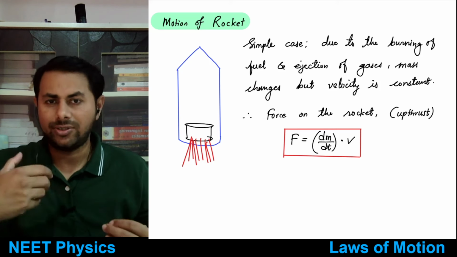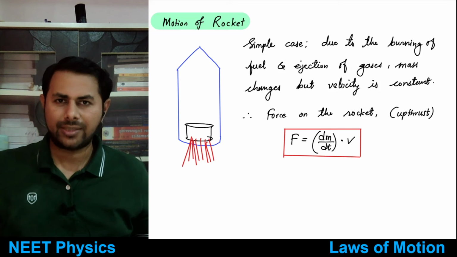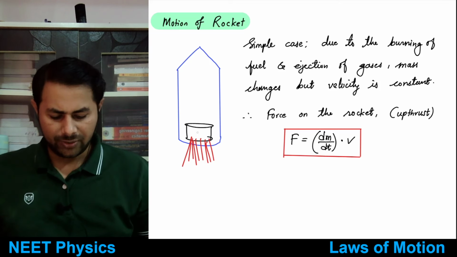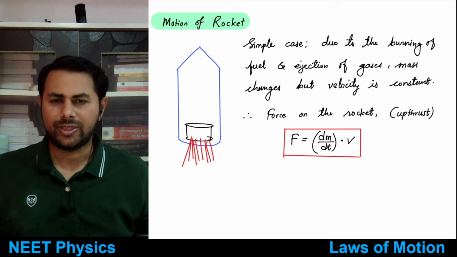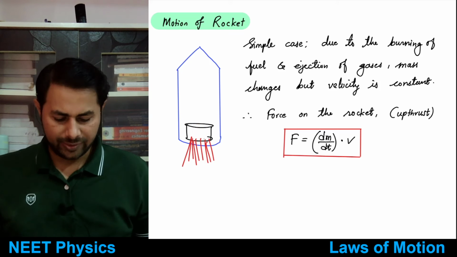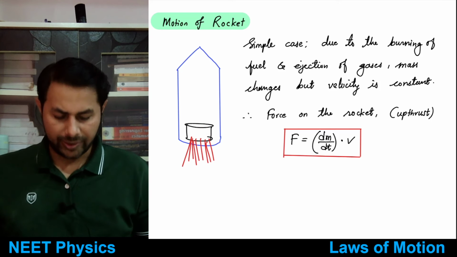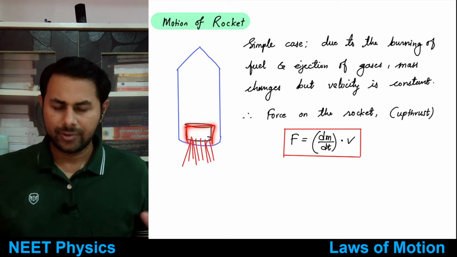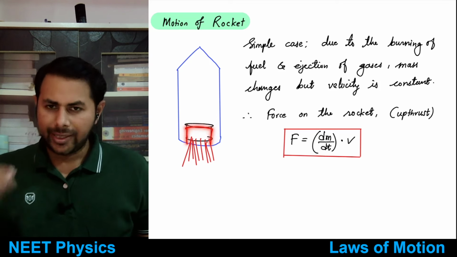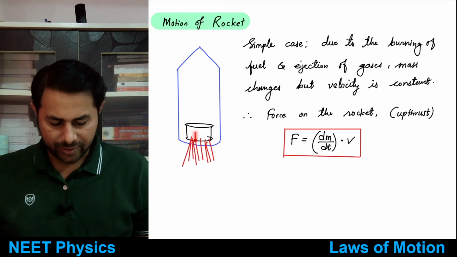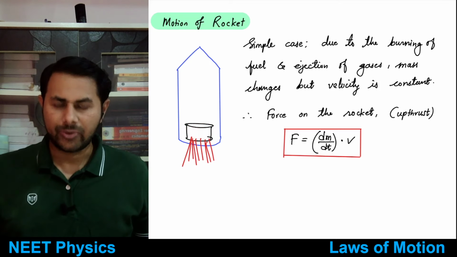Now these exhaust gases will also exert an equal and opposite force, so that force will be acting upwards. Okay, so this thing is clear? Yes, no? So the exhaust gases exert a force on the rocket and it's upwards.